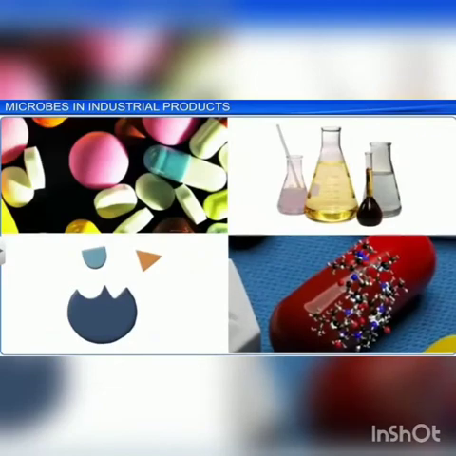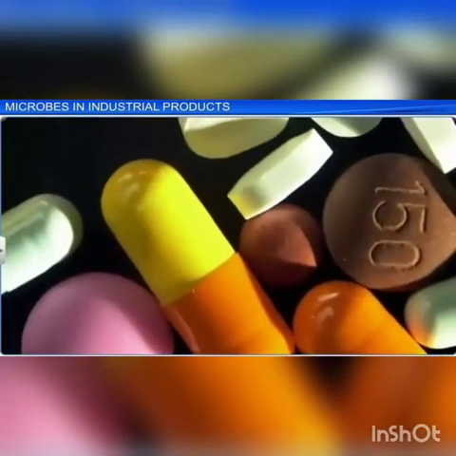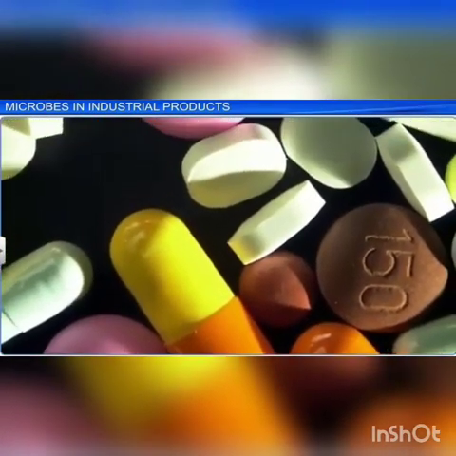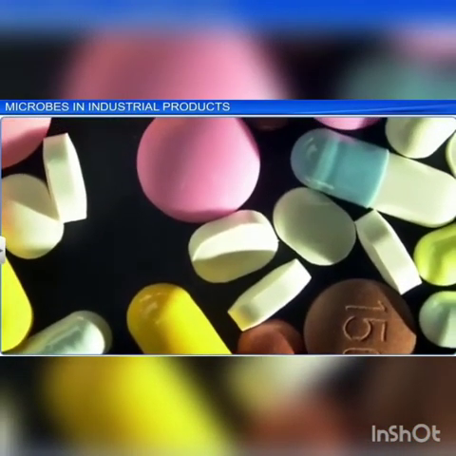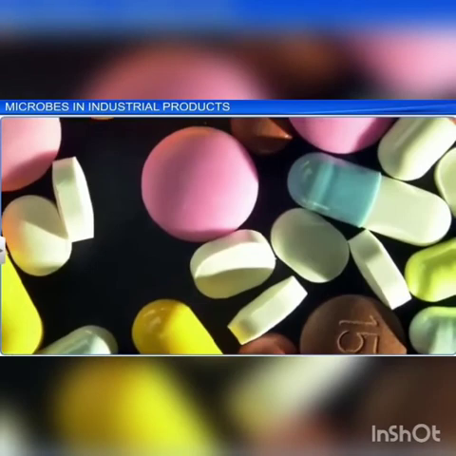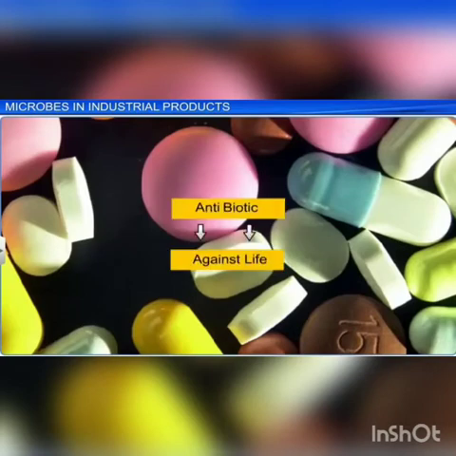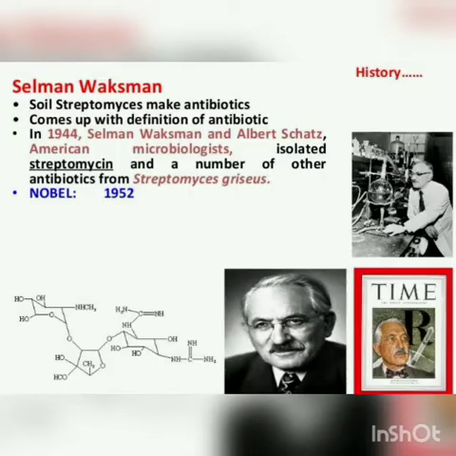Antibiotics are chemical substances produced by microorganisms which can kill or retard the growth of other disease-causing microbes even in low concentration. So using one microorganism to kill another microorganism is called an antibiotic. Antibiotic means against life. Antibiotics are used to treat diseases such as plague, meningitis, diphtheria, syphilis, leprosy, tuberculosis, etc.